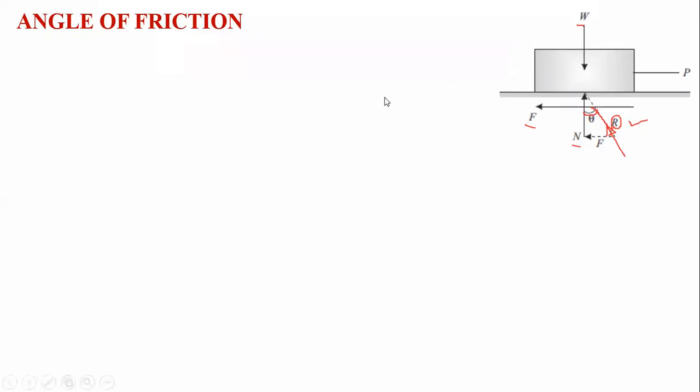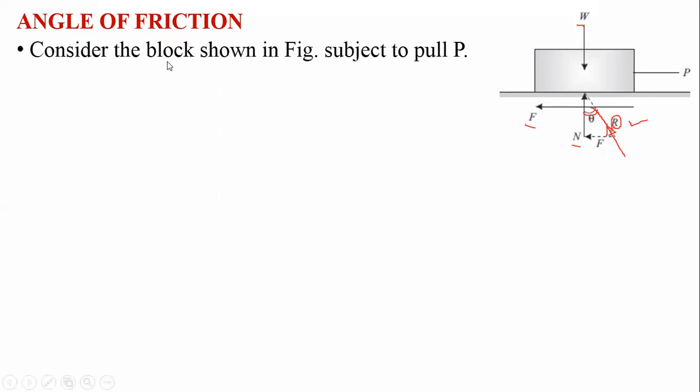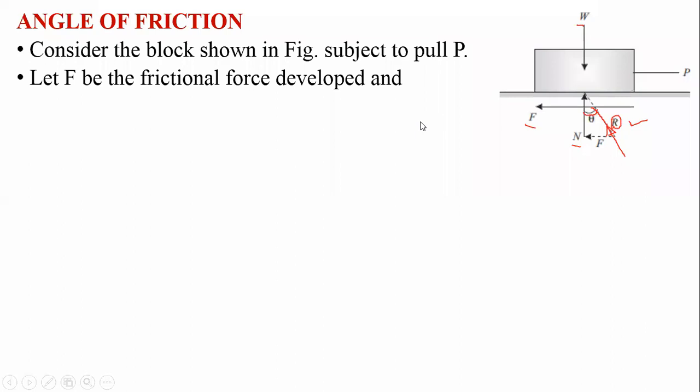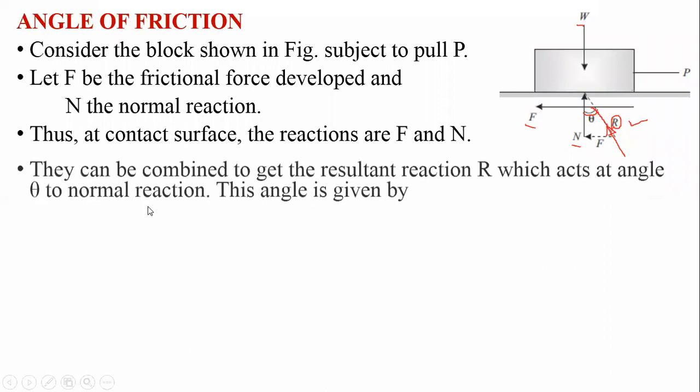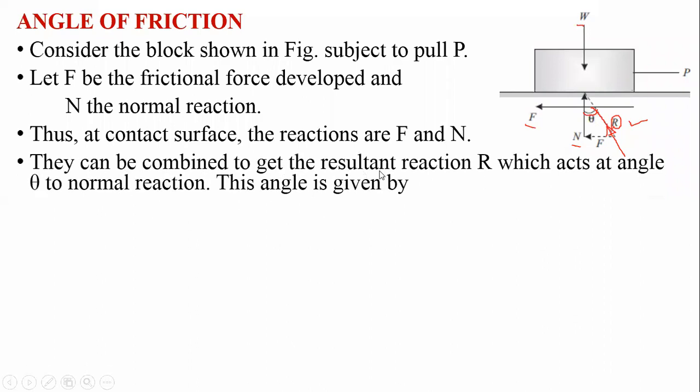The angle which is made by this resultant force with the vertical axis is the angle of friction. Considering this block as shown in the figure, subjected to the force P, let F be the friction force developed and N the normal reaction developed. Thus, at the contact surfaces, the reactions are F and N. They can be combined to get the resultant reaction R, as shown over here, acting at an angle theta to the normal reaction.